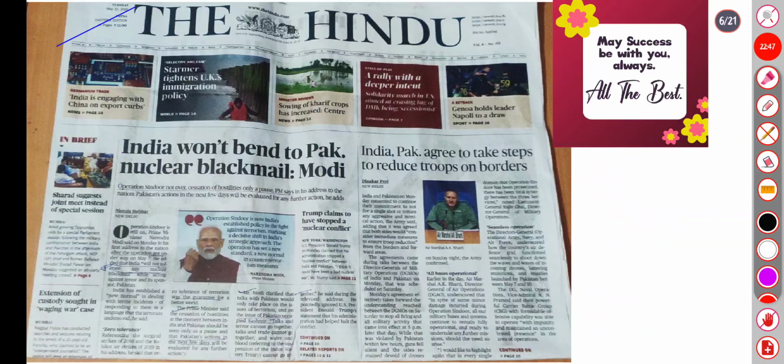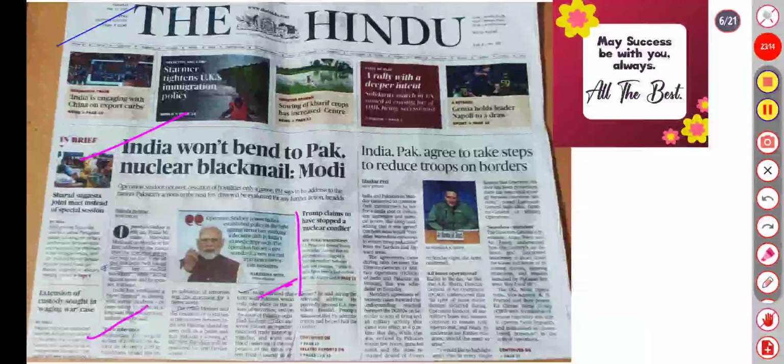It's the 13th main editorial. So here we will cover the front page about India won't bend to Pak nuclear blackmail. Operation Sindoor is now India's established policy in the fight against terrorism, making it a decisive shift in India's strategic approach, a new normal in counterterrorism measures. So there will be zero tolerance. After the operation got under way on May 7, he added that India will not tolerate any nuclear blackmail while attacking terror sponsor Pakistan.